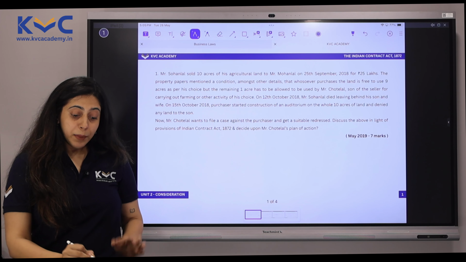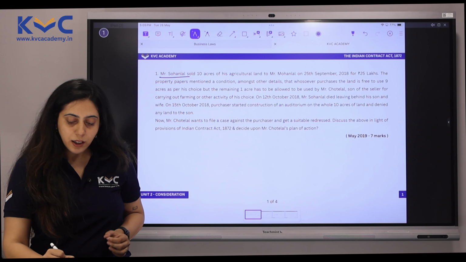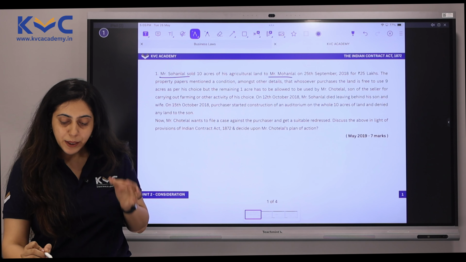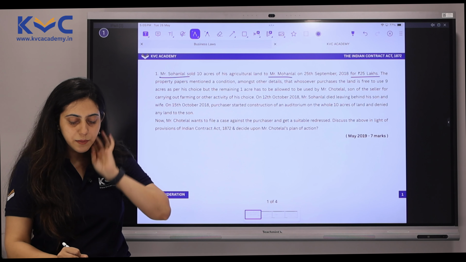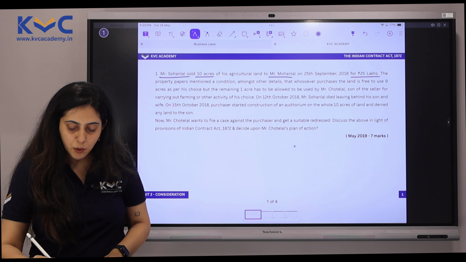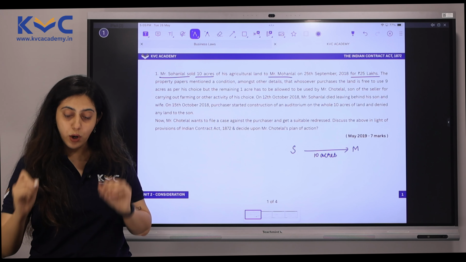Here, Mr. Sohan Lal sold 10 acres of his agricultural land to Mr. Mohan Lal on the 25th of September 2018 for rupees 25 lakhs. Okay, so let's understand first what happens. Sohan Lal sells 10 acres of agricultural land to Mohan Lal.